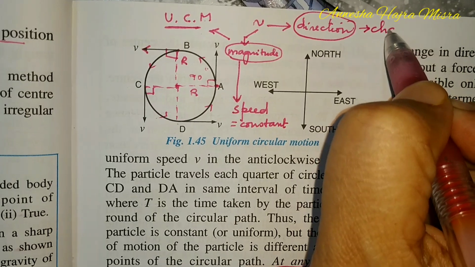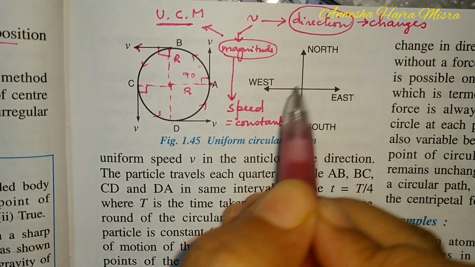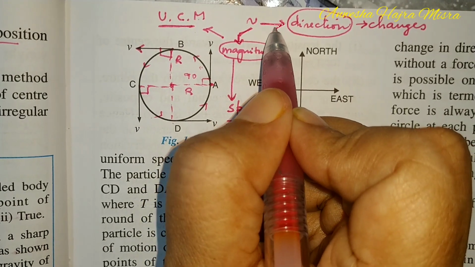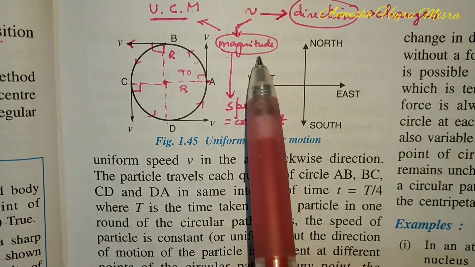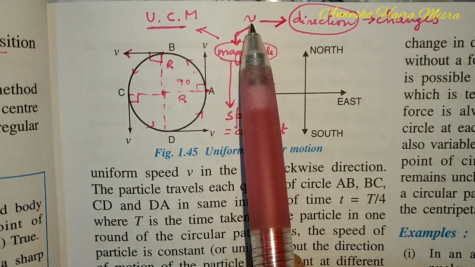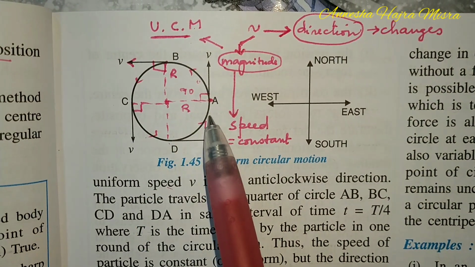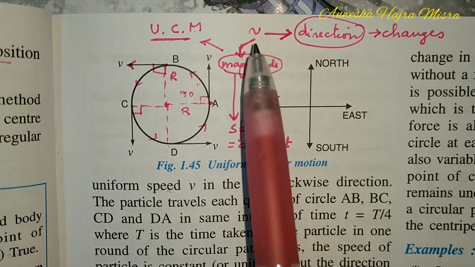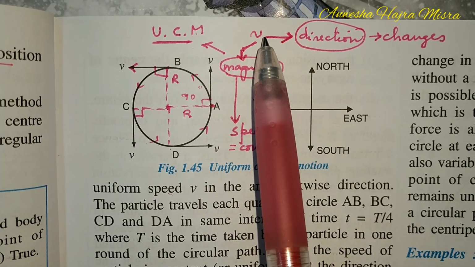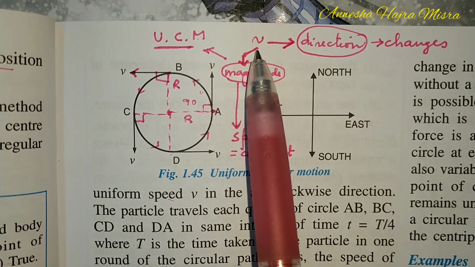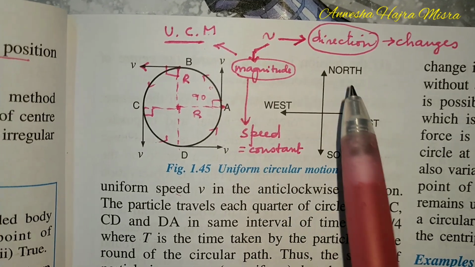The direction changes. Now, velocity is comprised of two parts, magnitude and direction. If any one changes, then the velocity will change. Here, the direction of velocity changes. So, what happens? Velocity changes. And when there is a change in velocity, there will be an acceleration.